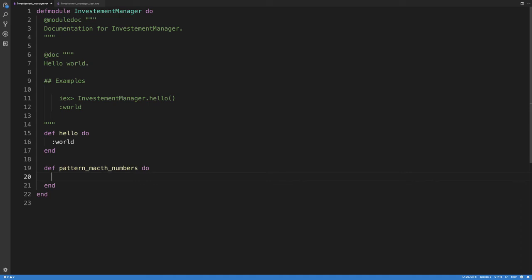So I'm just going to type in, I'm going to make a tuple. Wait, I think you have to. And again, I'm really new to this. I'm really new to Elixir. I've only been doing it for about a month now, so that's why I might be making some mistakes. Feel free to give me any suggestions in the comment section.